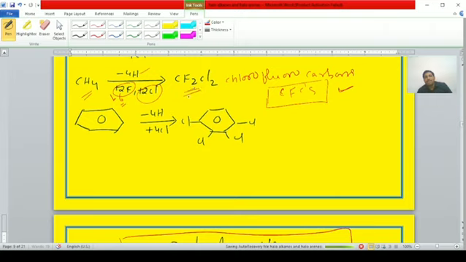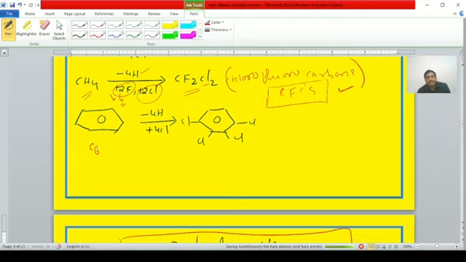CF2Cl2 is obtained, which is known as dichlorodifluoromethane. In detail we are discussing in the IUPAC nomenclature. Until then, remember, it is known as chlorofluorocarbons, CFCs. It is a tetrahaloalkane, tetrahalomethane.